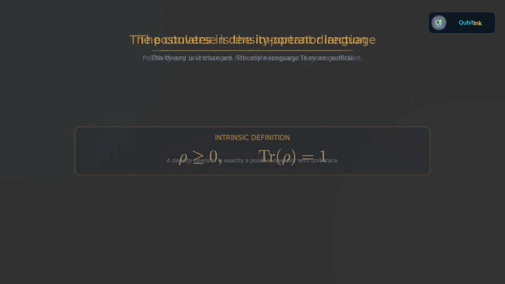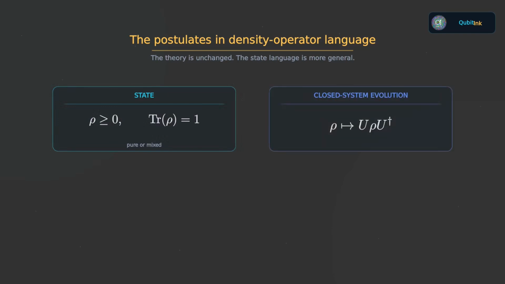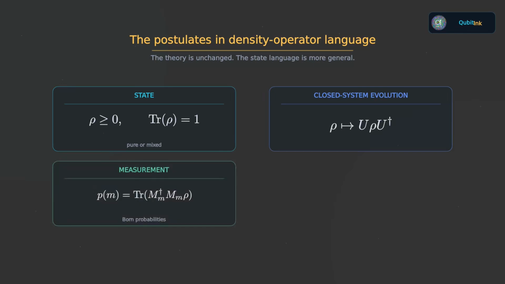Let us pause here, because this statement is more powerful than it first appears. We no longer need to begin quantum mechanics by saying that the fundamental state must always be a state vector. We can formulate the theory directly using density operators. The state of a system is represented by a positive, trace 1 operator. Closed system evolution still takes ρ to UρU†. Measurement probabilities are still calculated using the trace rule.